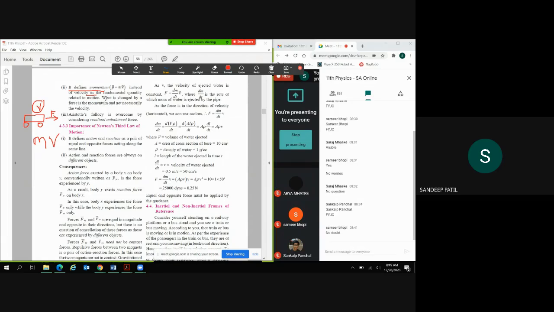और हम लोगों को ये सब कहाँ से पता चला? तो because of this second law of motion, right. And then Aristotle's fallacy is overcome by considering the resultant unbalanced force. एरिस्टोटल ने जो कहा था, उनकी fallacy is overcome by the unbalanced forces. So whenever it is in that state of motion, it changes by some unbalanced forces, right? Which we can define here in the second law of motion.